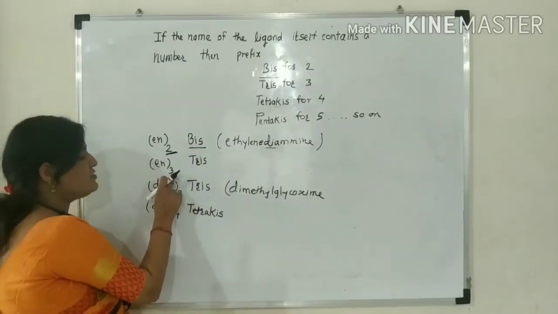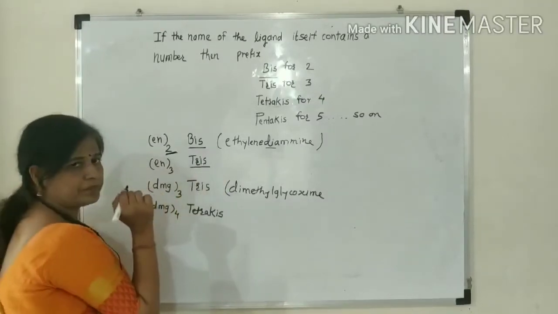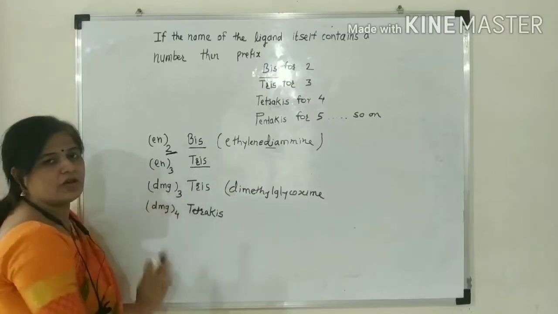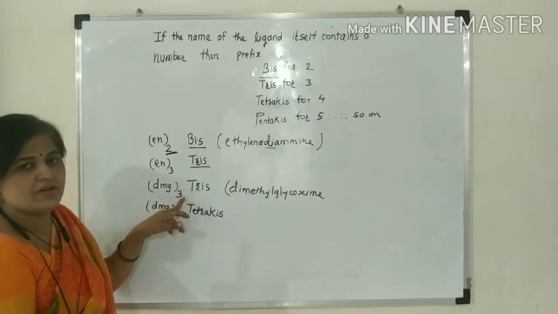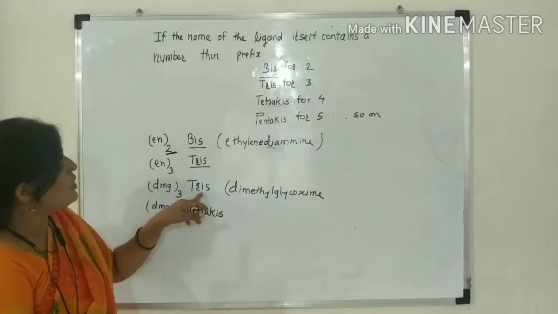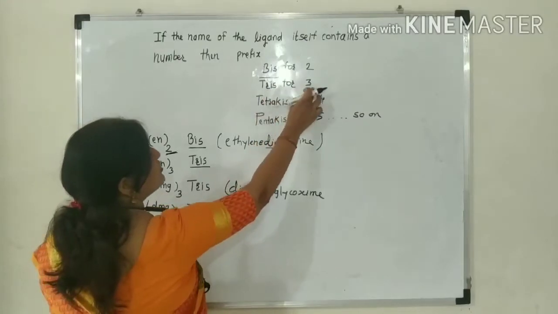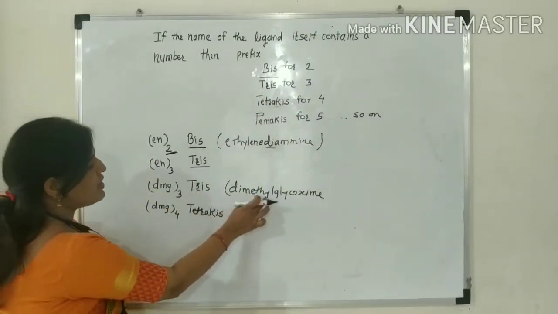If that ligand is present 3 times, then you use the prefix tris. Another example of a ligand is dimethyl glyoxime, which is present 3 times, so you use tris.